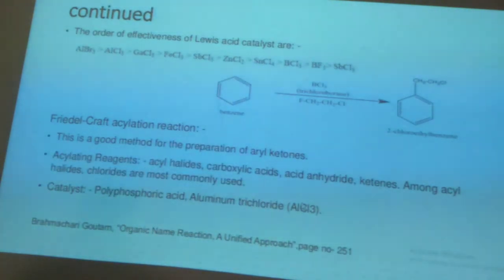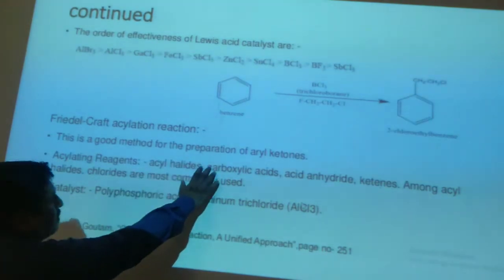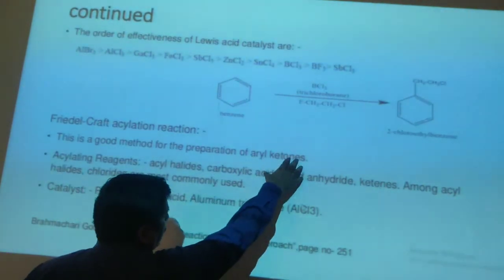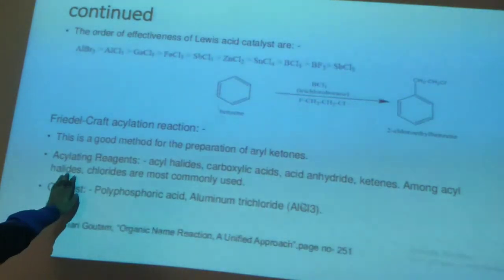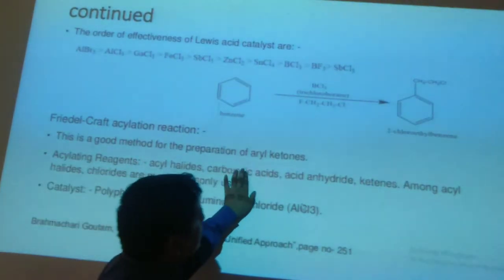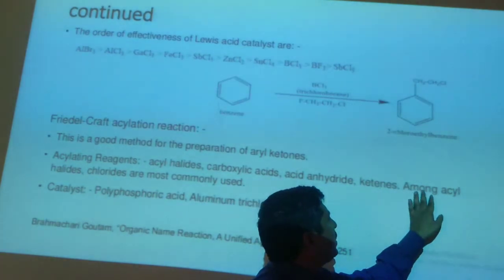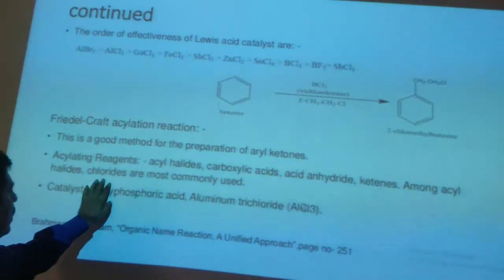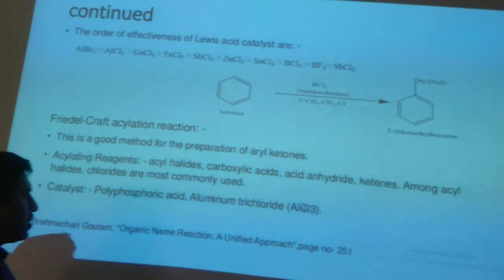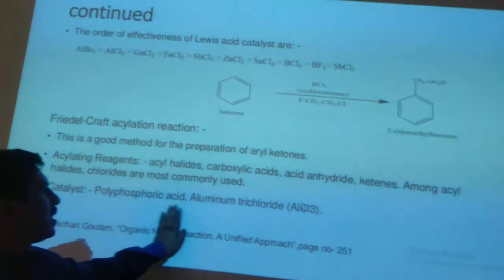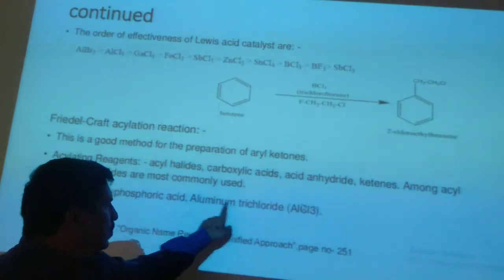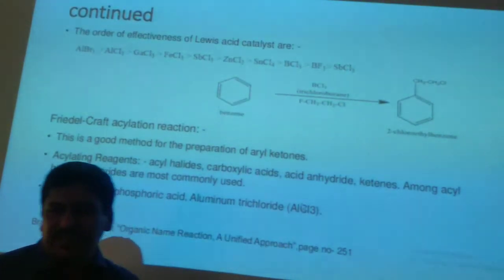Friedel-Crafts acylation is a good method for the preparation of aryl ketones such as acetophenones. Acylating reagents include acyl halides, carboxylic acids, acid anhydrides, and ketenes; acyl chlorides are most commonly used. Catalysts used are polyphosphoric acid and aluminum trichloride. Aluminum trichloride is mostly preferred.